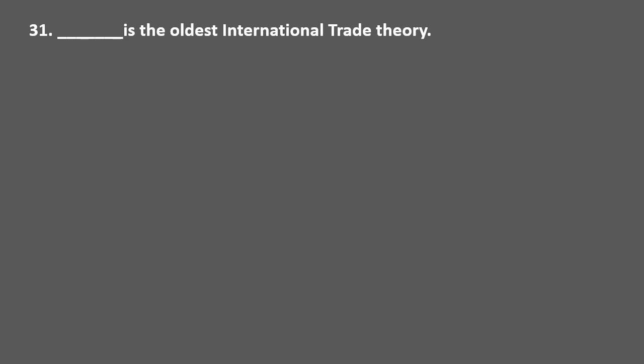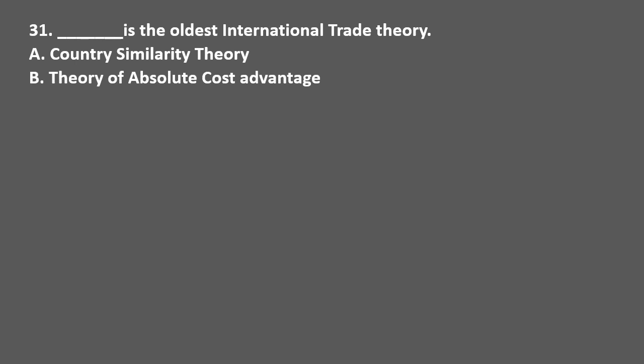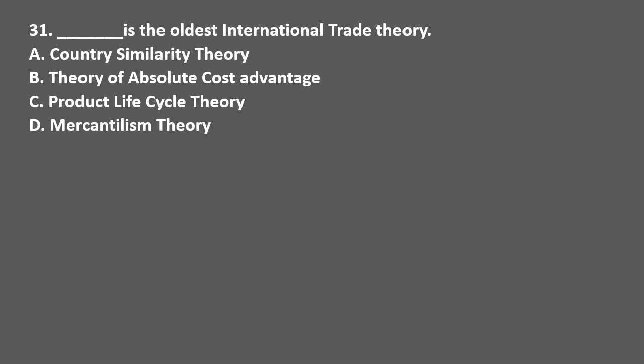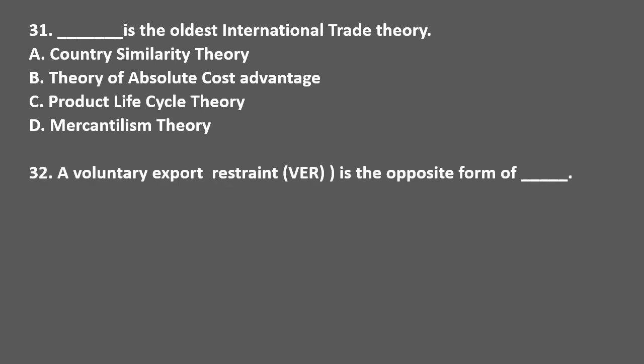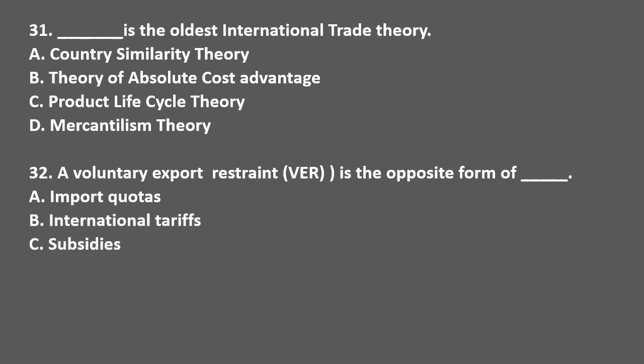Blank is the oldest international trade theory. Options are country similarity theory, theory of absolute cost advantage, product life cycle theory, and mercantilism theory. The correct answer is option D. Mercantilism theory is the oldest international trade theory. A voluntary export restraint is the opposite form of blank. Options are import quotas, international tariffs, subsidies and dumping. The correct answer is option A, import quotas.